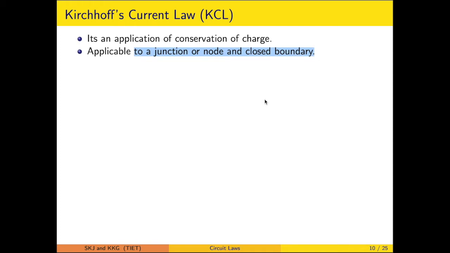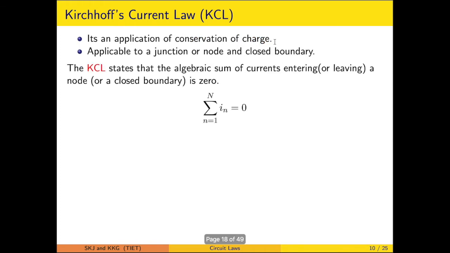So for a node, when it is only an interconnection of 2 elements, the current which is entering, the same current will be leaving, so there is no point as such. When it has an interconnection of 3 or more elements, the KCL has to be applied judiciously. So the 2 points to be understood: how it can be applied to a junction, how it can be applied to a closed boundary, and how the conservation of charge has to be satisfied, or basically what the conservation of charge suggests.